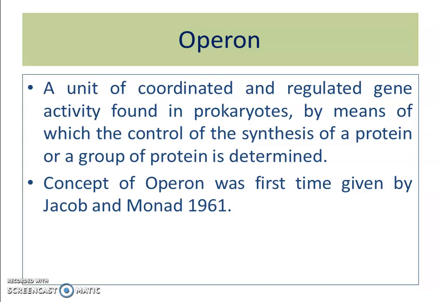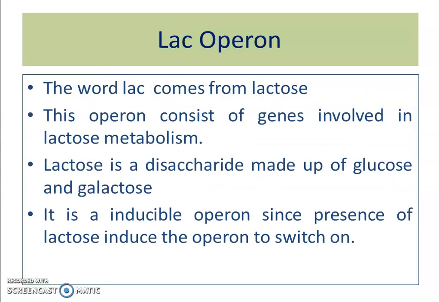Now come to the operon. What is an operon? Operon is a unit of a few structural genes which are regulated by a single regulatory unit. This concept was first given by Jacob and Monod in 1961. Lac operon.